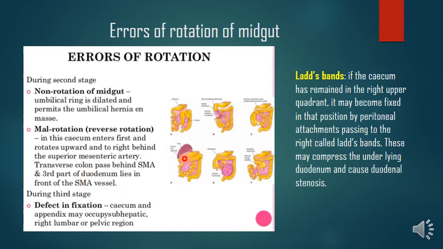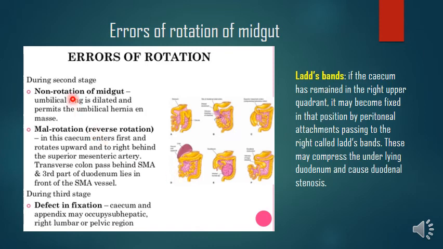Actually, from the subhepatic region it has to grow down, right? So instead of growing down, in the process of coming down to the right iliac fossa, it may be fixed at the subhepatic region or right lumbar region, or it may go still further down into the pelvic region. So these are the defects in fixation.